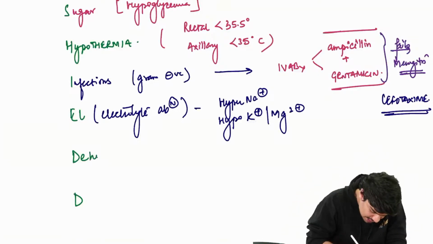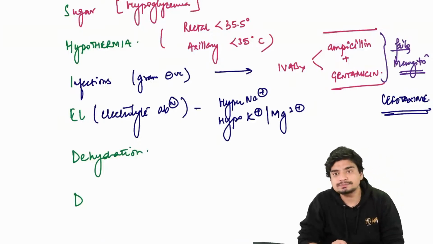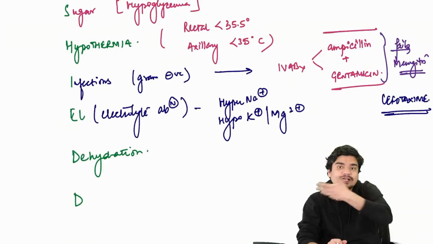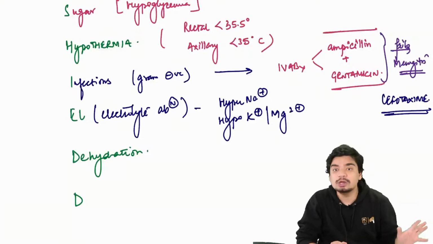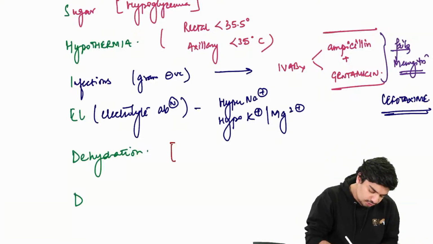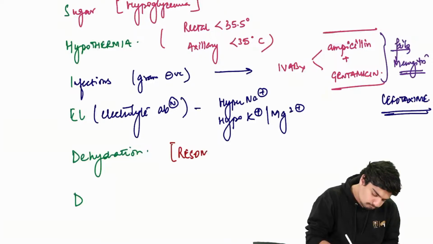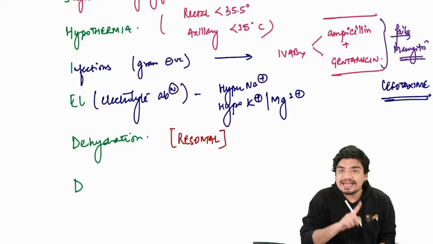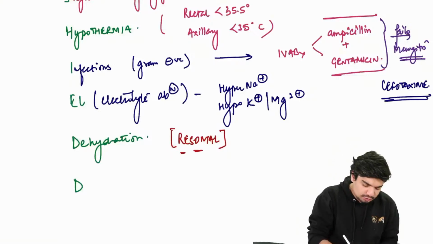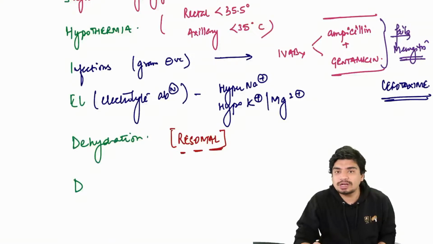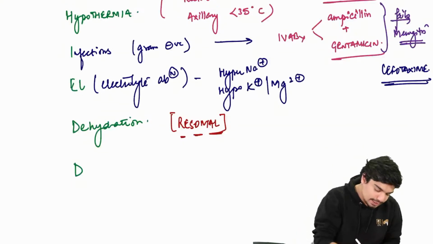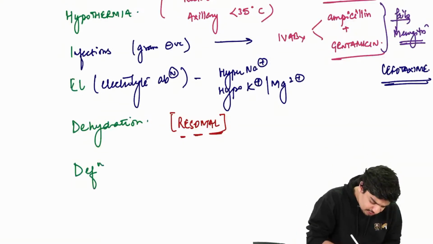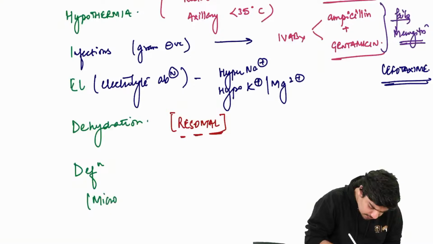DE stands for dehydration. Obviously they can have a lot of dehydration. And for their dehydration management, we don't use normal ORS. We use ReSoMal, rehydration solution for malnourished. And the last D is deficiency, micronutrient deficiency.